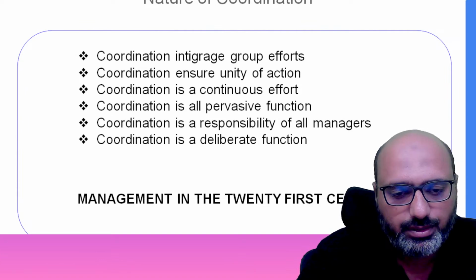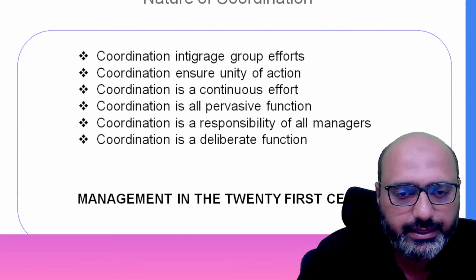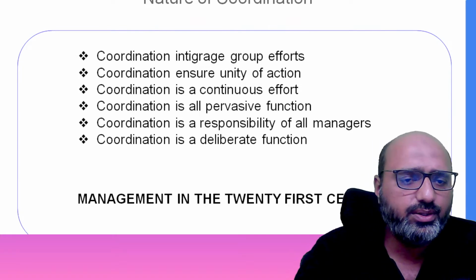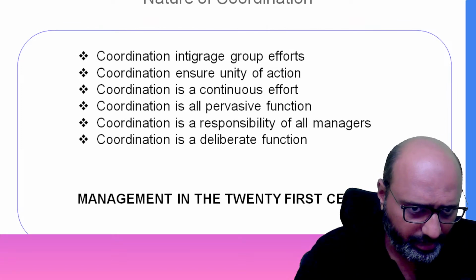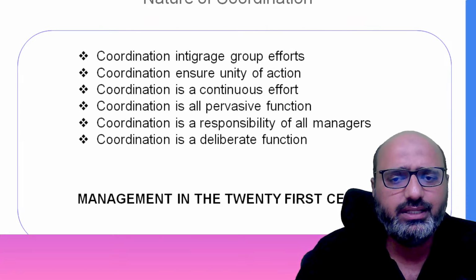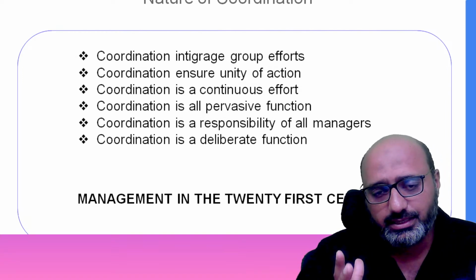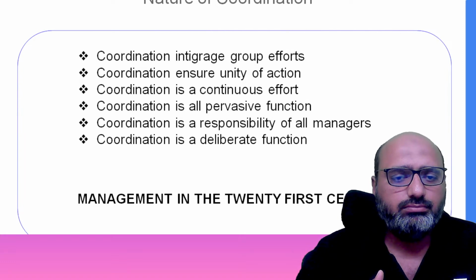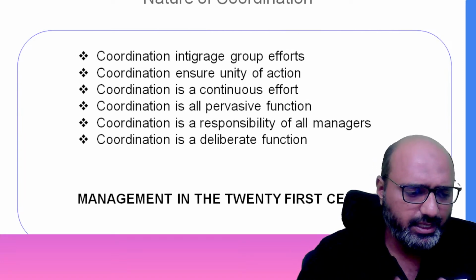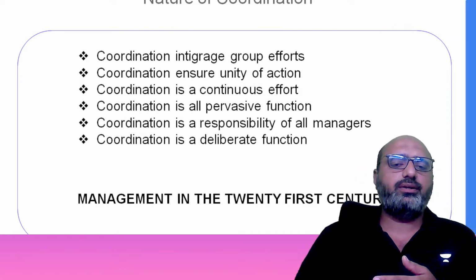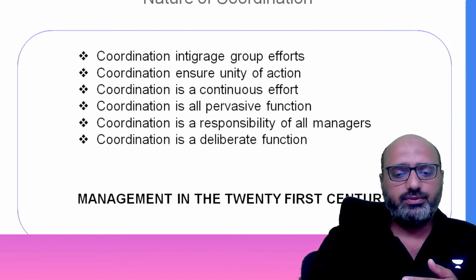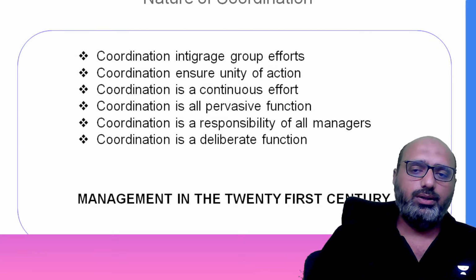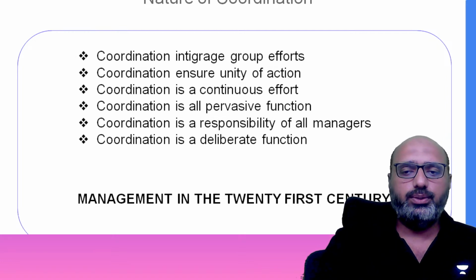Okay. And then the next point which comes in is that coordination is a deliberate function, right? The manager has to coordinate the effort of the different people. Every point is very obvious here, the thing is, you need to understand it. Deliberate means you have to do it deliberately. You can't excuse yourself by saying, I don't want to coordinate with someone, so you can't do that.